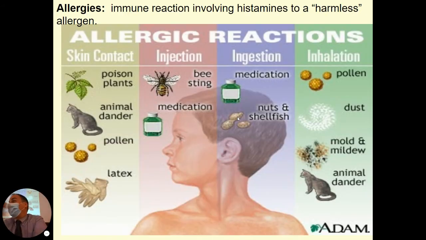Okay, allergies. Isaiah, you answered this question last block. Allergies are caused when our immune system reacts to something that's actually not a pathogen. It's just an everyday substance. Dust in the air, or fur from a cat, or a protein that's in peanuts. For some reason, some of us, our body thinks those things are invading us, and it starts an immune response, which gives us our symptoms of our allergies.